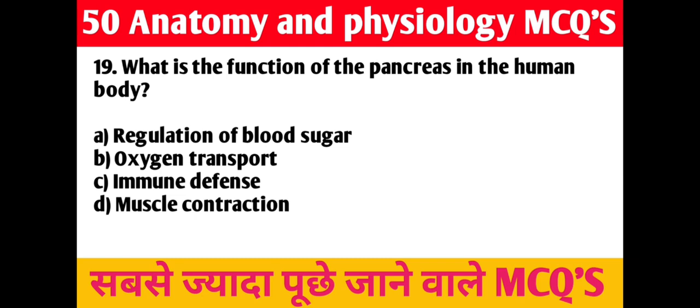19th question. What is the function of the pancreas in the human body? A. Regulation of blood sugar, B. Oxygen transport, C. Immune defense, D. Muscle contraction. Right answer is A. Regulation of blood sugar.